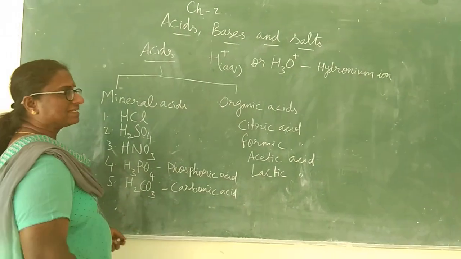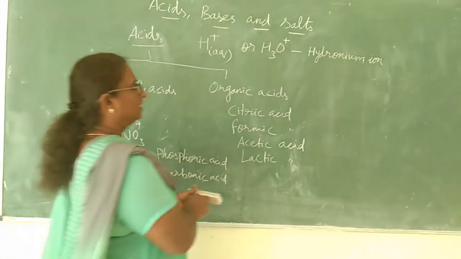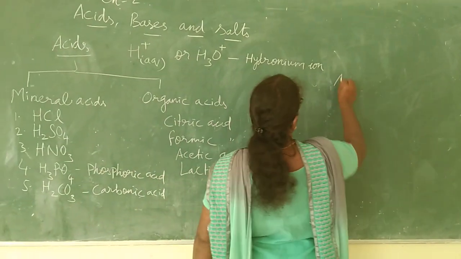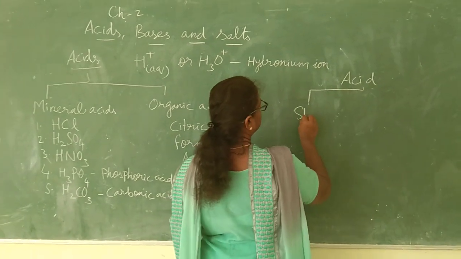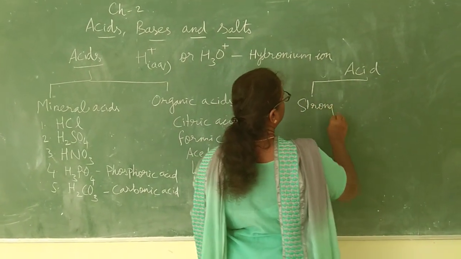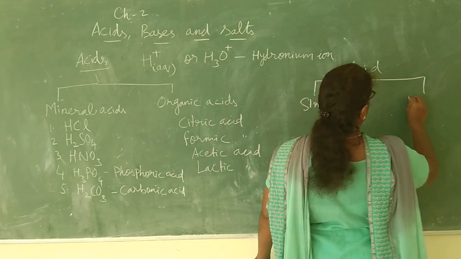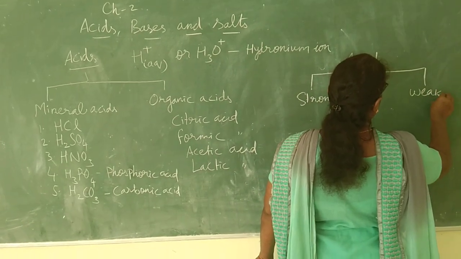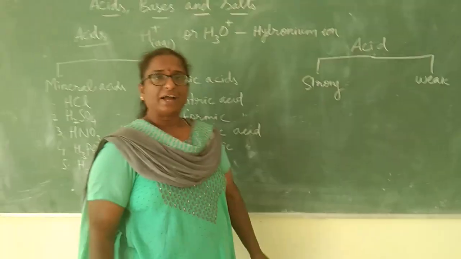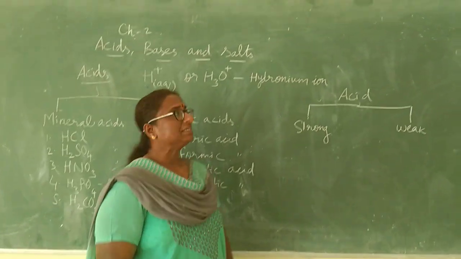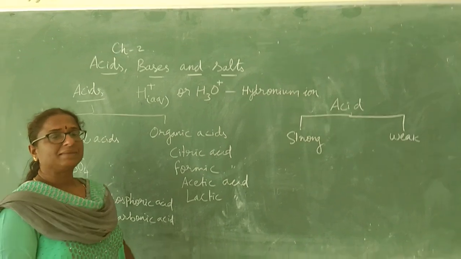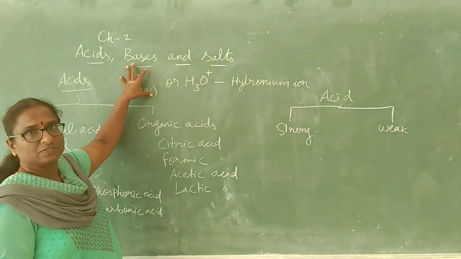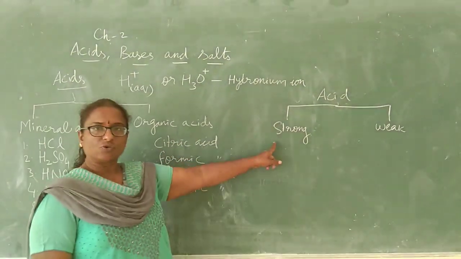Now another classification of acids is based on the strength of the acid: strong acid and weak acid. How can you find the strength of the acid? It depends on the concentration of H plus ions. If an acid produces more H plus ions, then it is said to be a strong acid.